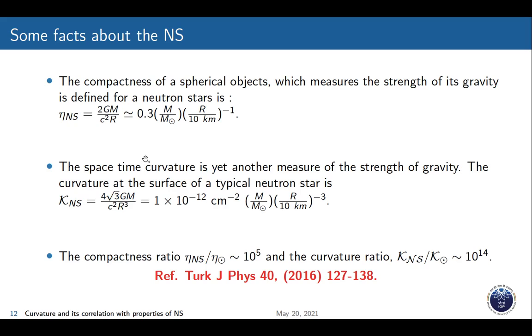Then the space-time curvature, the Kretschmann scalar, is around 10 to the minus 12 centimeter minus 2. We got that the neutron star compactness as compared to the sun is 10 to the 5, and the curvature ratio is 10 to the 14.